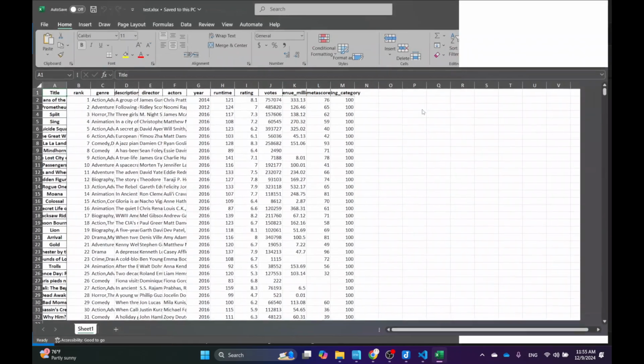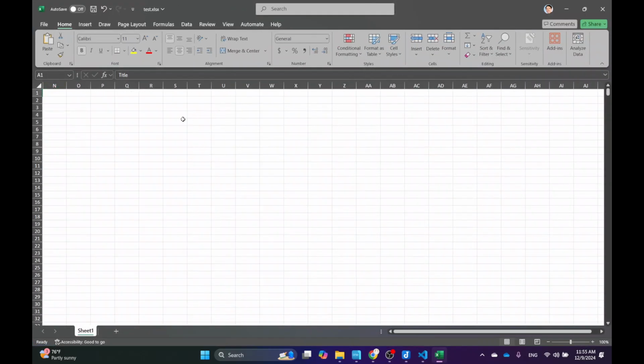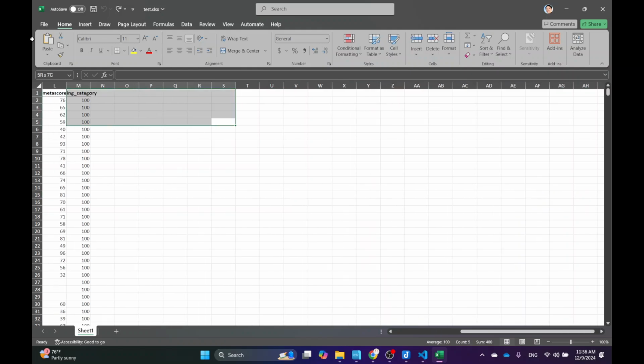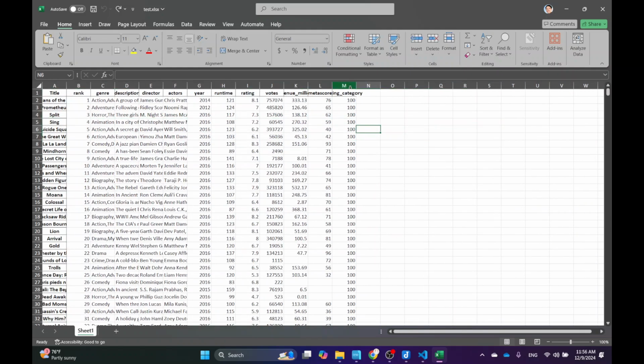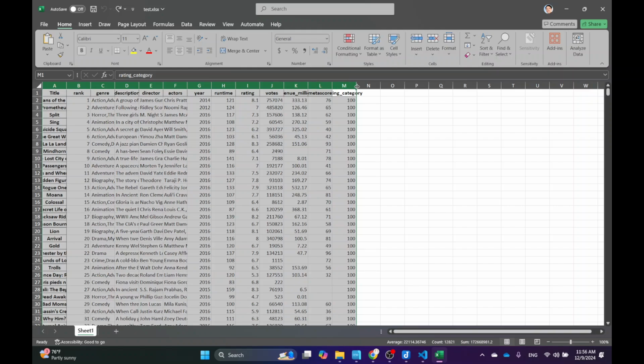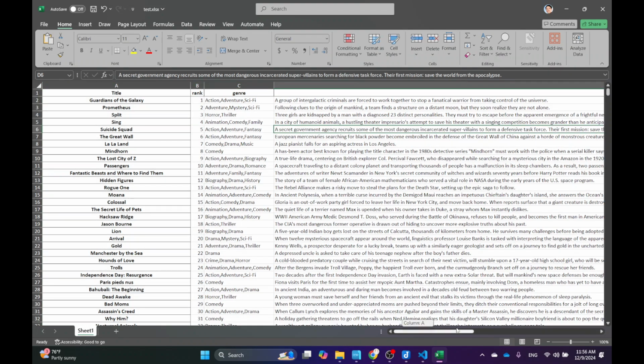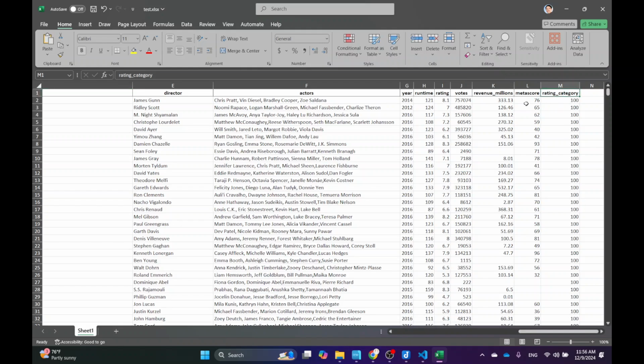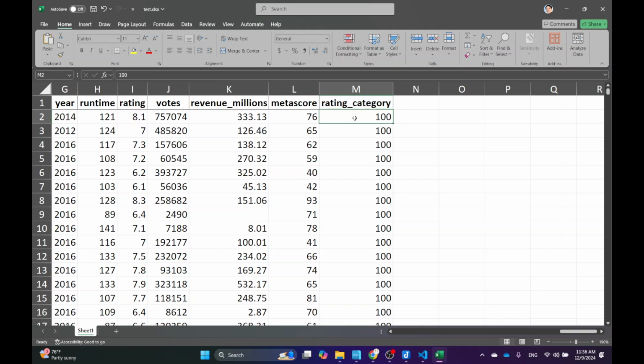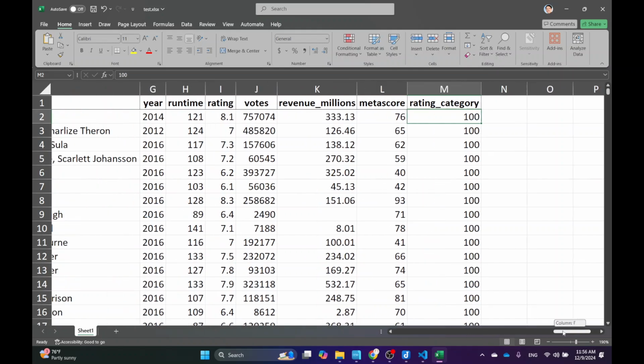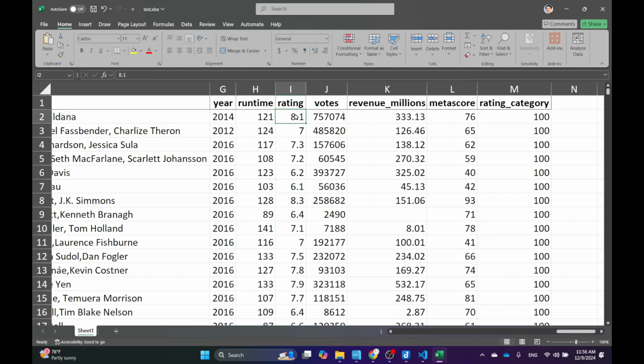Hopefully that works. So this is Excel, your data in Excel. Okay, wait, where is it? Did I just delete it? Oh, okay, right here. What I want is to create a new column called rating categories, but I want it to be based on the rating itself. So if the rating is greater than 8, I want this to say good, and if it's not, then say bad, for example. So to do that in Excel, you would use a formula, right?